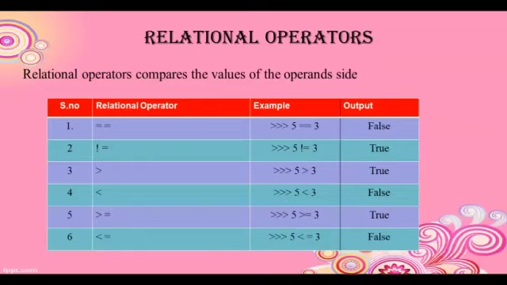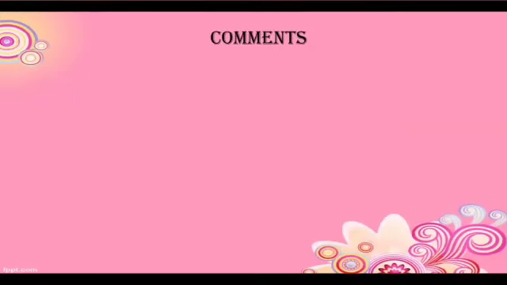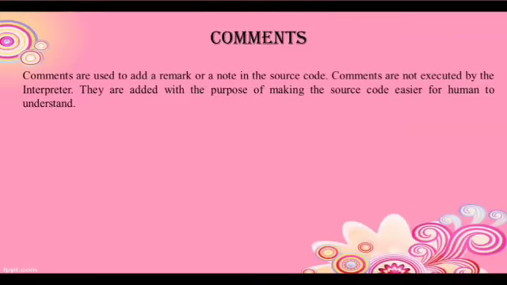5 greater than 3, again it will return true because 5 is always greater than 3. 5 less than 3 will return false, because 5 is greater than 3. So 5 less than 3 is a false statement. 5 greater than or equal to 3 will return true, and similarly 5 less than or equal to 3 will return false.